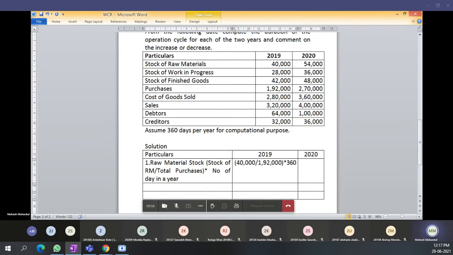How much comes after solving this bracket?